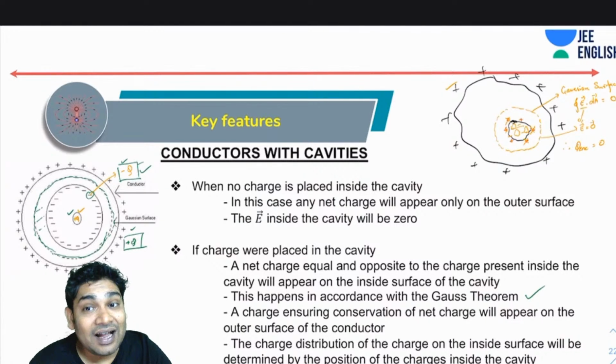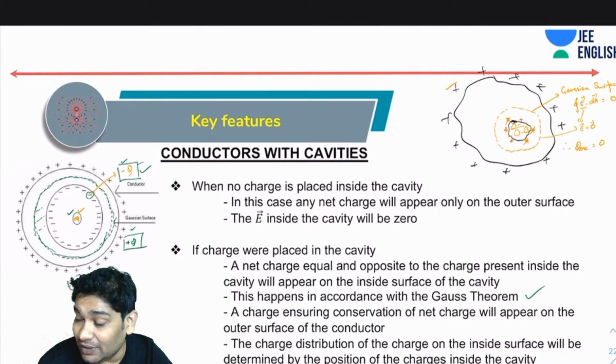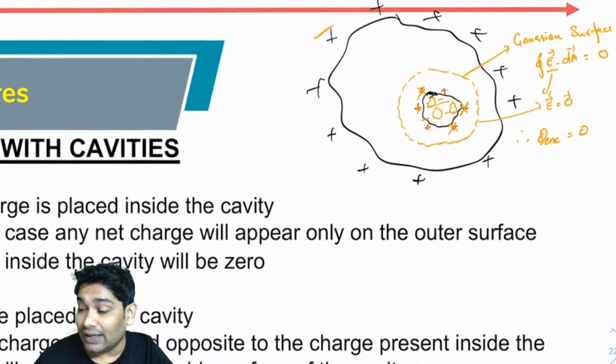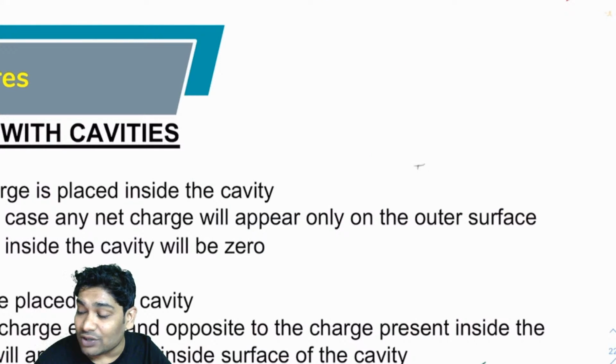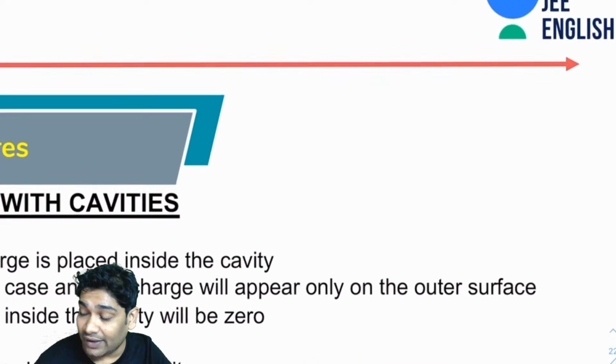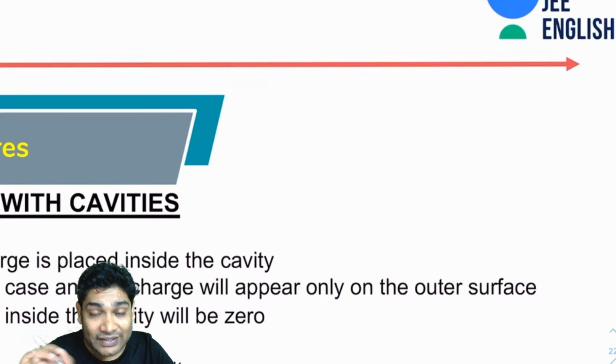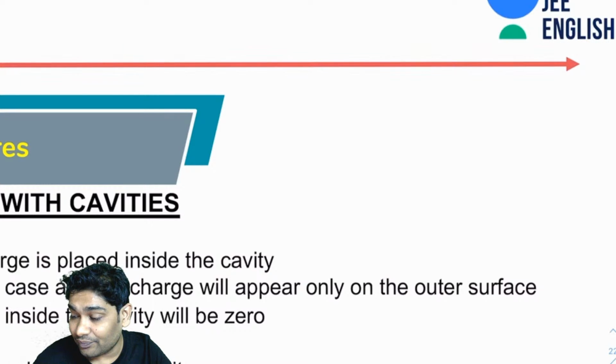Next, the distribution of the charge on the inner surface of the cavity will be determined by the position of the charges inside the cavity. Please remember this: the charge that is coming up inside is not free to distribute itself. Its first priority is to block the field of the charge present inside the cavity.